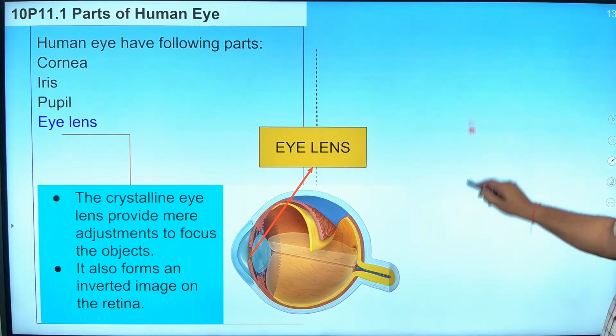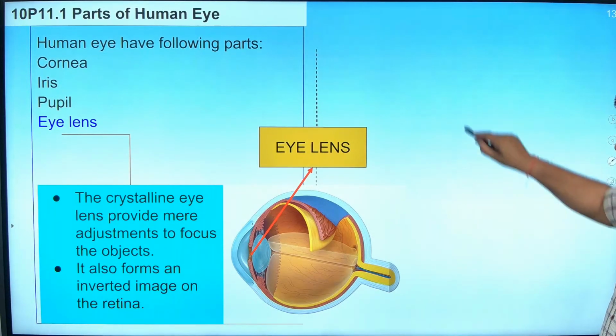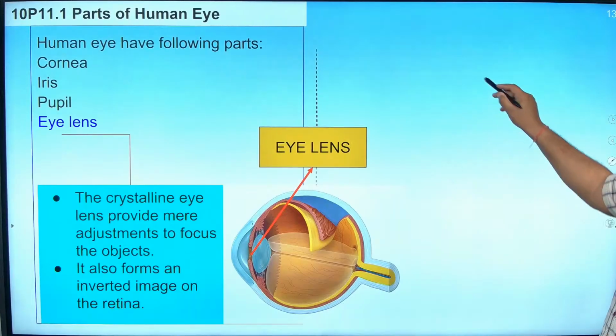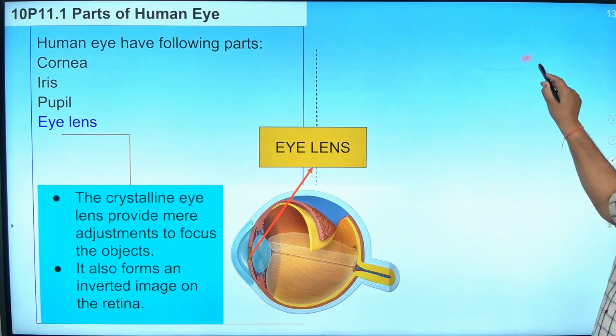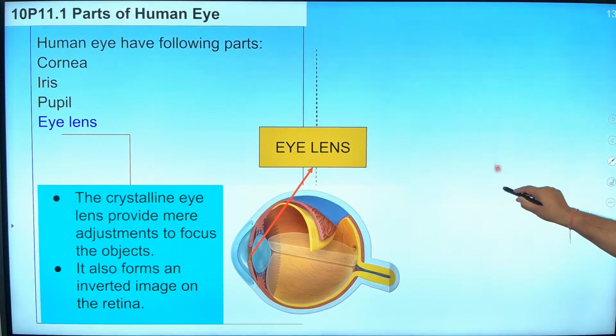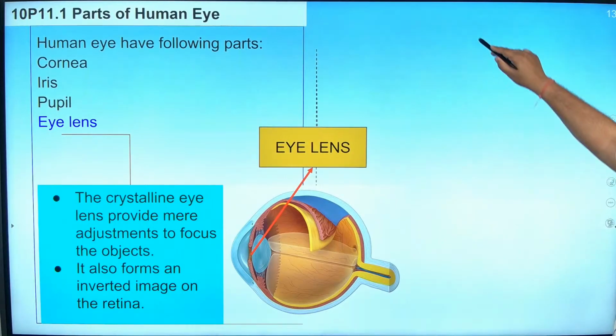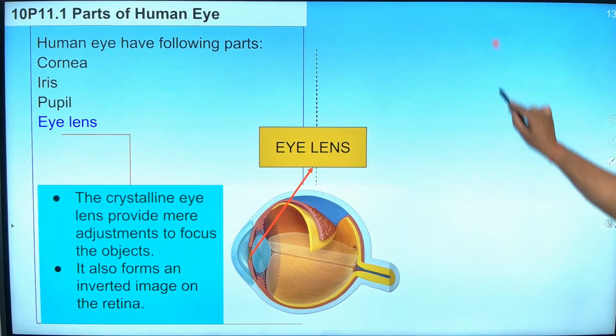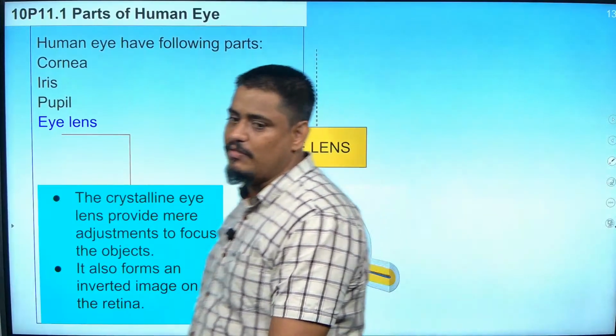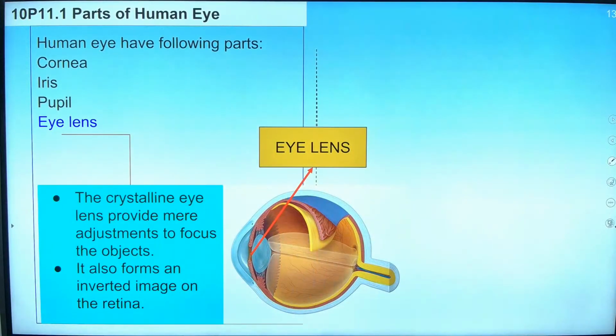So if I just draw it like this, this is how the eye lens will be, a convex lens, because a concave lens looks like this, isn't it? This is not how our eye lens is. Our eye lens is like this. What lens is this? A convex lens. So remember that the eye lens is a convex lens. Write down somewhere that our eye lens is a convex lens.